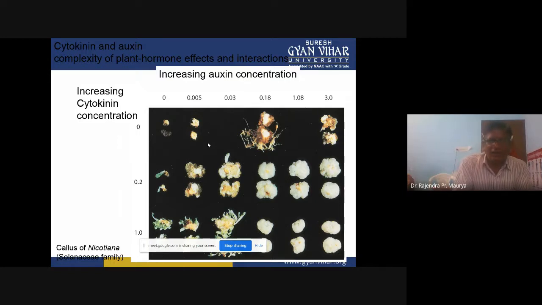This one is an example of callus formation of Nicotiana, that is the tobacco plant, which belongs to family Solanaceae. From this data of callus formation, you can see the clear-cut effects of cytokinins and auxins. And what are the interaction effects of that?